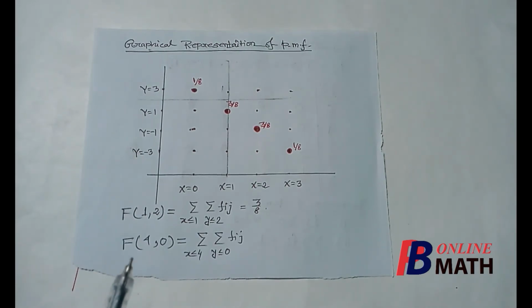Next, suppose we want to find the value of this distribution function at the point (4, 0). For that we need to find the sum of the masses which lie in the area denoted by x less than or equal to 4 and y less than or equal to 0. For that we shall draw one vertical line at x equal to 4 and one horizontal line at y equal to 0.